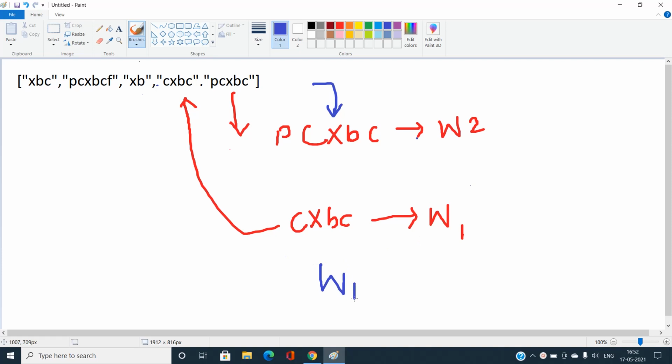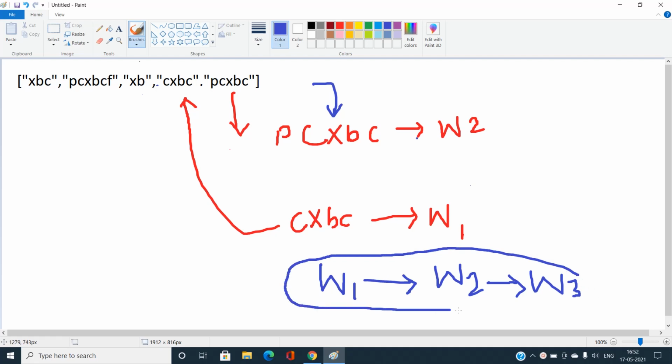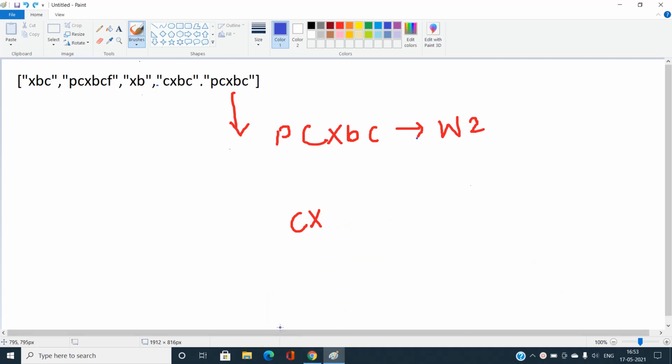W1 is the predecessor of this W2, and we need to find the length of the longest string chain. So there might exist some W3 if possible, or there might exist some W4 and so on. Then we can easily claim that here, you can see, the three strings is going to be the length of the longest string chain possible. Okay, so talking about this example, I will explain how the answer comes out and what could be my approach.